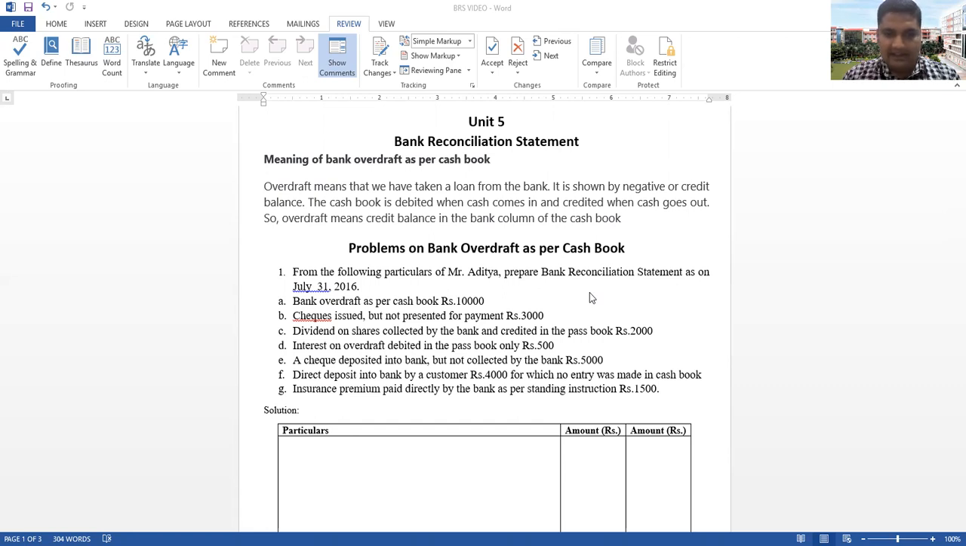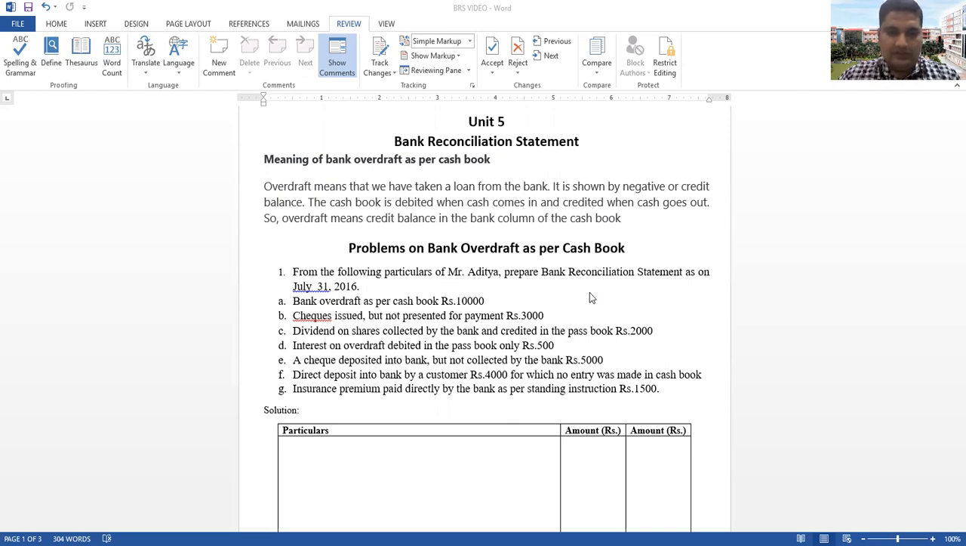Bank overdraft as per cash book rupees 10,000. Checks issued but not presented for payment rupees 3,000. A dividend on shares collected by the bank and credited in the passbook rupees 2,000. Interest on overdraft debited in the passbook only rupees 500. A check deposited into bank but not collected by the bank rupees 5,000. Direct deposits into the bank by a customer rupees 4,000, for which no entry was made in the cash book. The last point, insurance premium paid directly by the bank as per the standing instruction rupees 1,500.